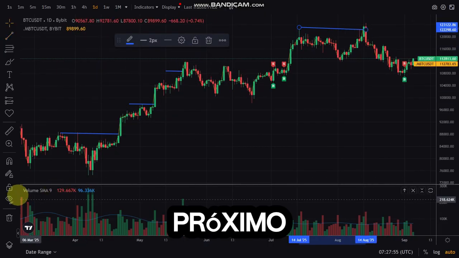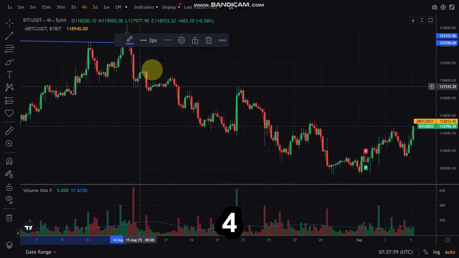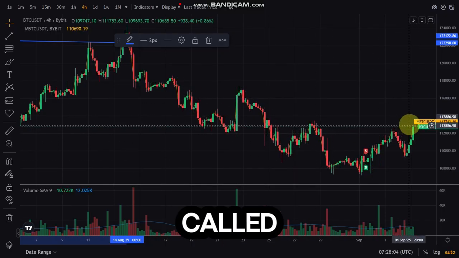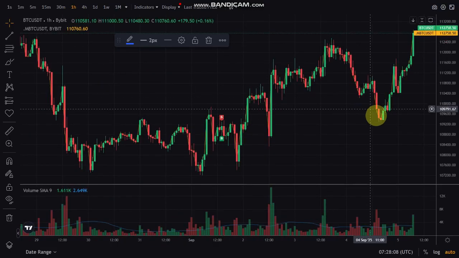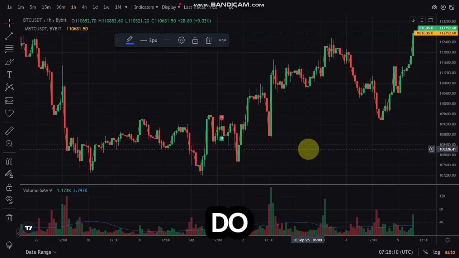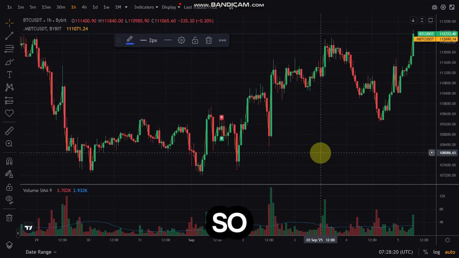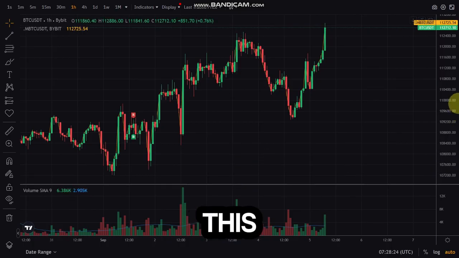The next thing we're doing is to go to a smaller time frame, 4 hours. The 4 hour time frame was kind of bearish, but there's a change of character to bullish. So we are still bullish in all the time frames. For us to trade, all you need to do is go to a smaller time frame. Just like I said, I want to make this as easy as possible so that everybody can actually do this.